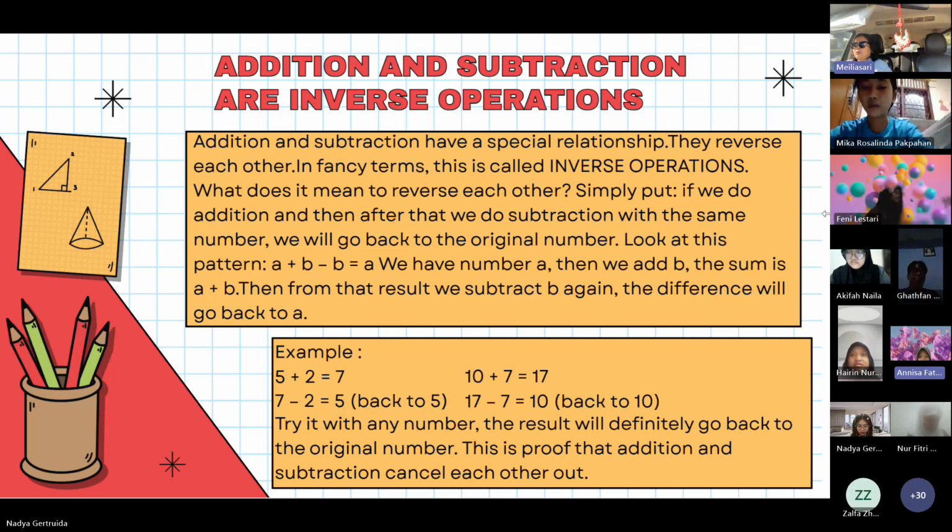Then 150 subtracted by 50, the difference is 100. Try it with any number, the result will definitely go back to the original number. This is proof that addition and subtraction cancel each other out. Next slide.